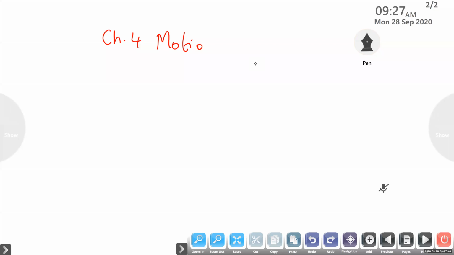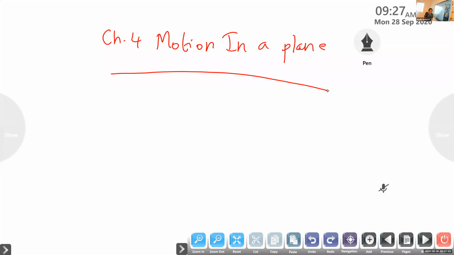I think all joined. So, motion in a plane. Here, mainly we are going to study a little more maths again: representation of the quantities in terms of vector.